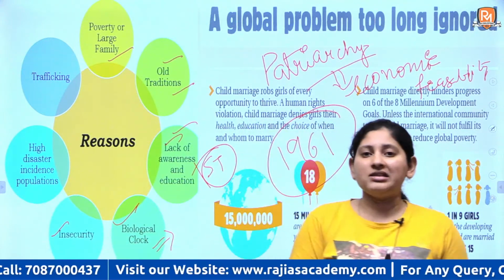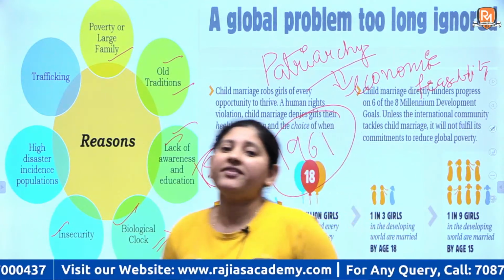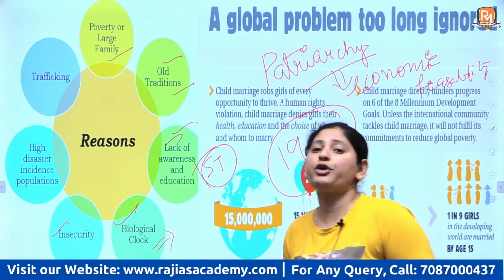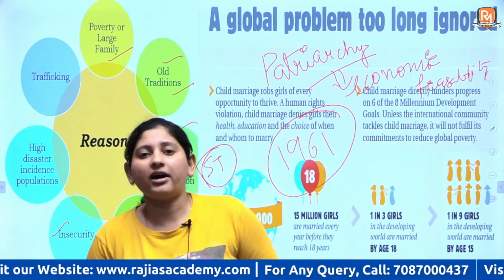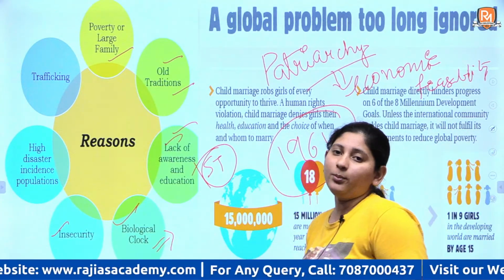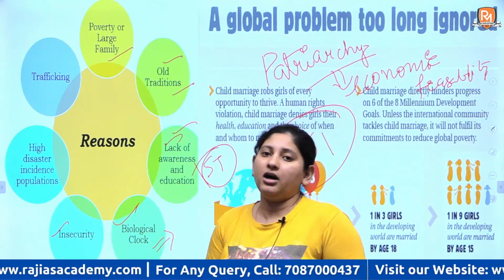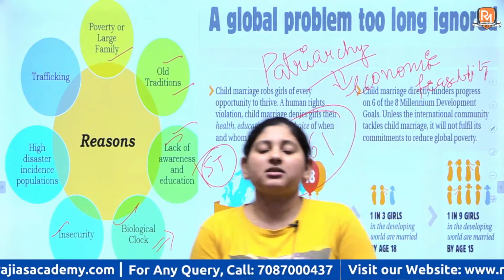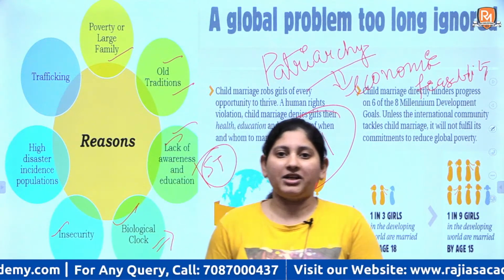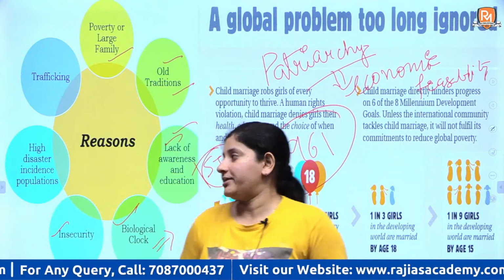Then there is a sort of insecurity in people who come from a different generation altogether, that if a girl reaches a certain age, right? If she is old enough, she is not going to find a proper match, and then there are going to be n number of problems related to it, because an unmarried woman, a single woman, is still considered a stigma, right? Women not getting married at a certain age, it is still considered that she did not find a suitable match. People, they still don't understand. It might be that it is her choice.